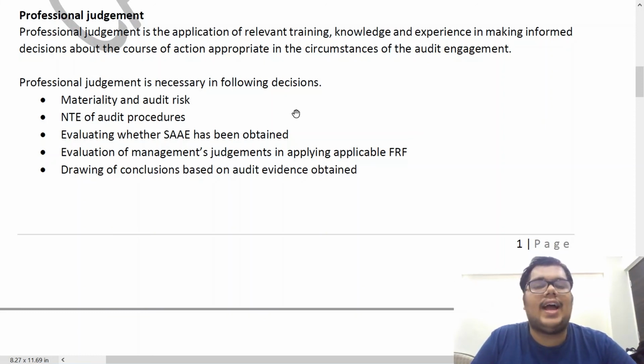So basically, if I have to summarize the places where professional judgment is required, it is materiality; nature, timing, and extent of audit procedures; evaluating whether sufficient audit evidence has been obtained; evaluation of management's judgments in applying the required financial reporting framework; and drawing our conclusions based on the audit evidence obtained.